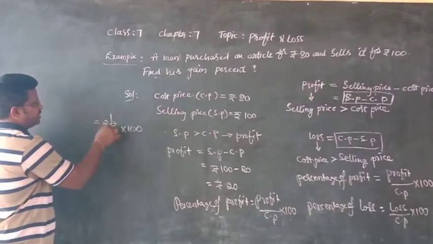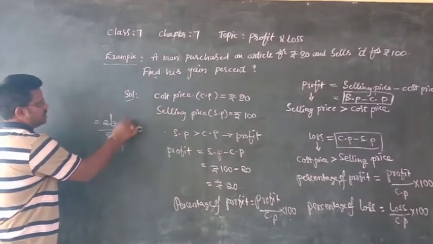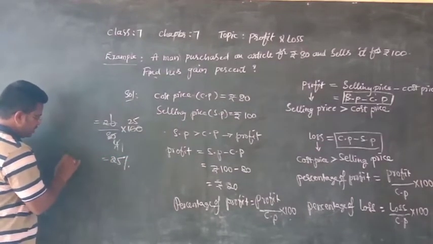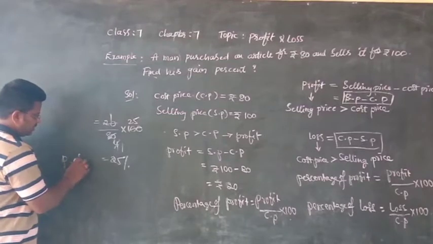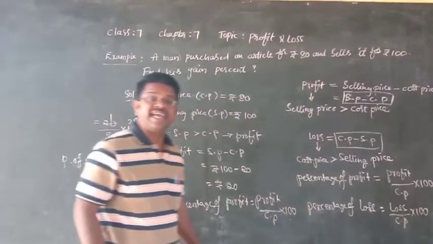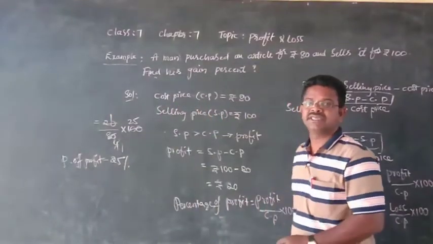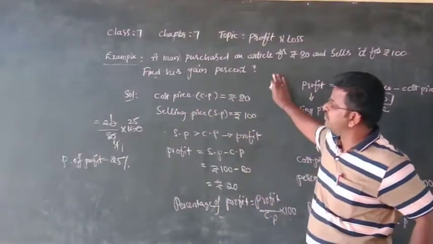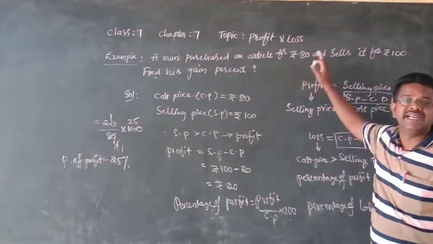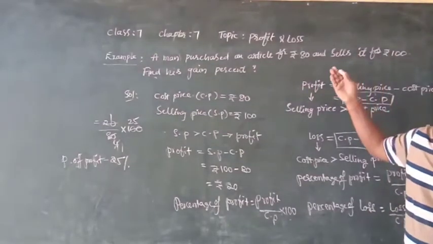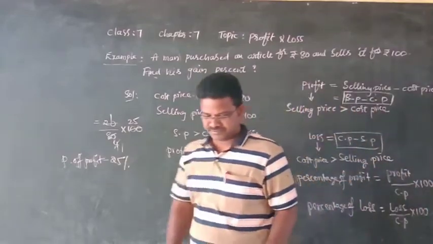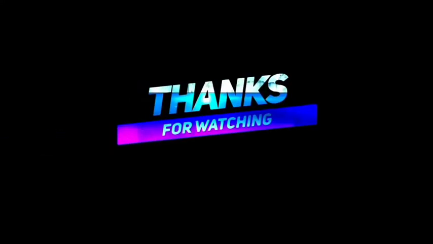Finally, you get the percentage of profit. How much percent of profit did he get? He gets 25% profit when he purchased an article for 80 rupees and sold it for 100 rupees. He gets 25%. That's it.